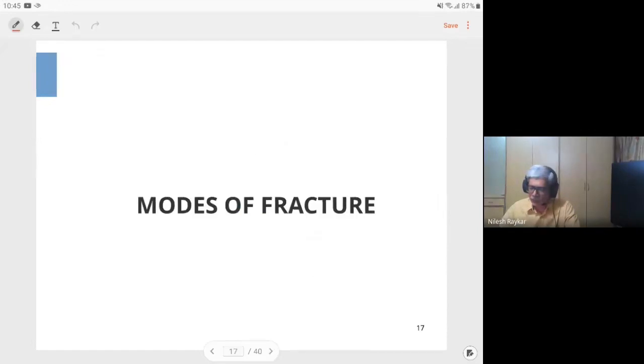Okay, one of the most important things in fracture mechanics is that if you consider a material, the crack can exist in any orientation, and the loading can also be very different. You can have a shaft subjected to axial pull, torsion, bending, and a crack within a shaft can be oriented in any direction.